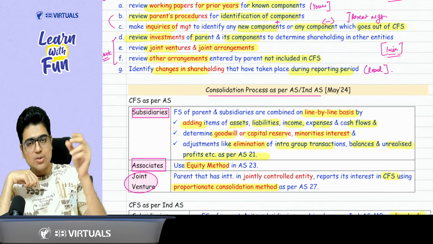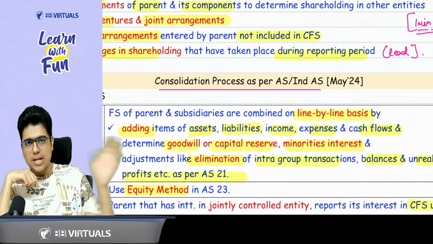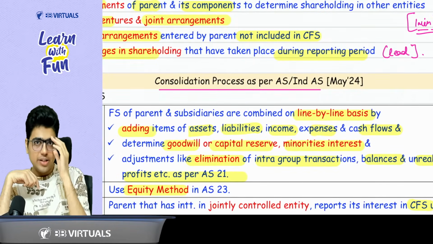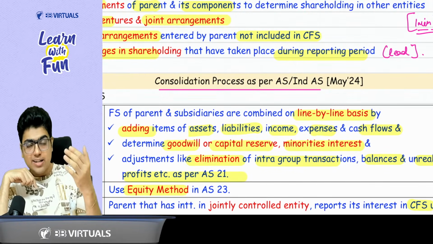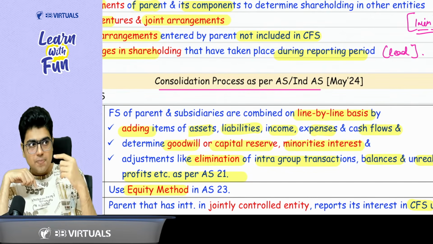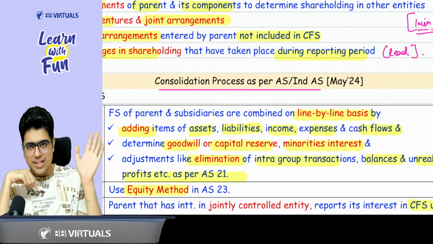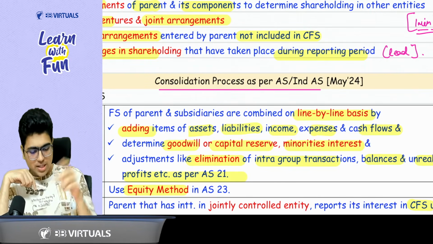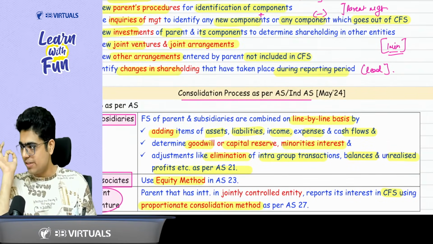Now when you are doing the consolidation, calculate the goodwill or capital reserve along with the minority interest in case of AS21. What is the other thing? Eliminate the intra-group transactions. Whatever are the transactions between the parent and the component, eliminate them. So eliminate the intra-group transactions, balances and unrealized profits as per AS21.